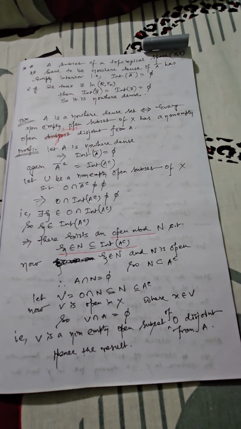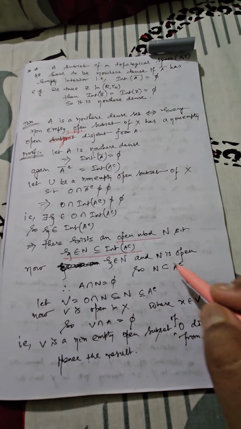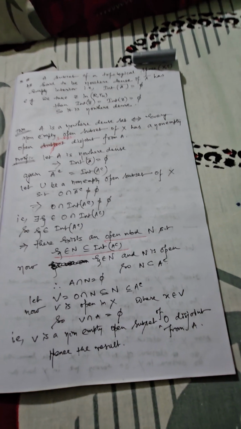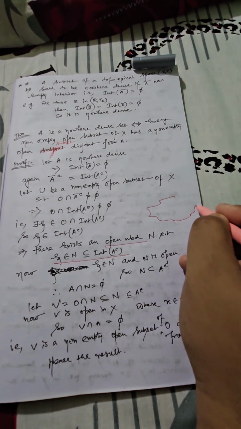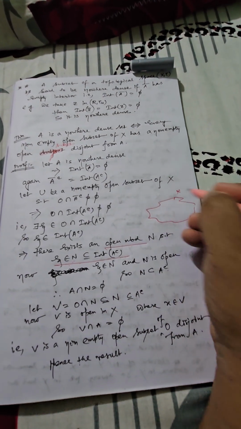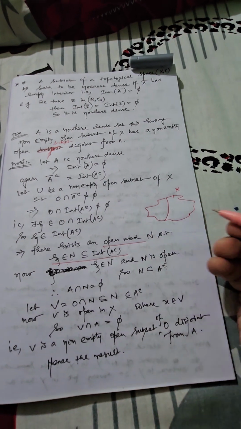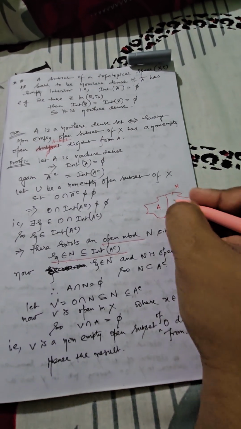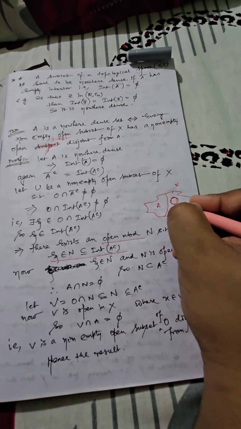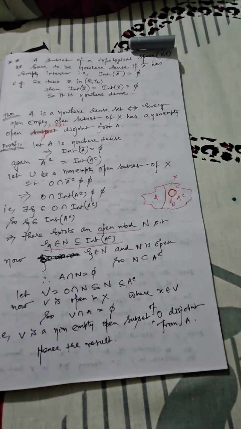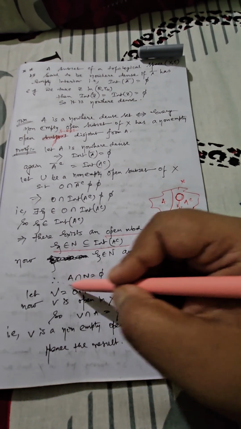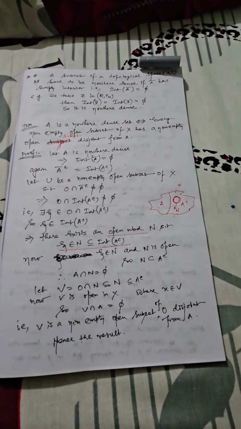So as per our construction, there is nothing common between A and N, because N is a part of A complement. You can imagine this is the topological space (X, τ), this is one part, say A, this is another part, say C, and this particular portion is nothing but N, and consequently you can understand N has nothing common with A, so A intersection N should be equal to φ.